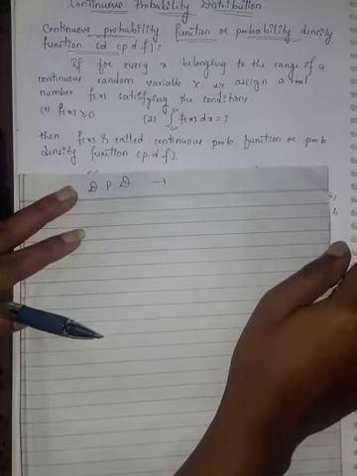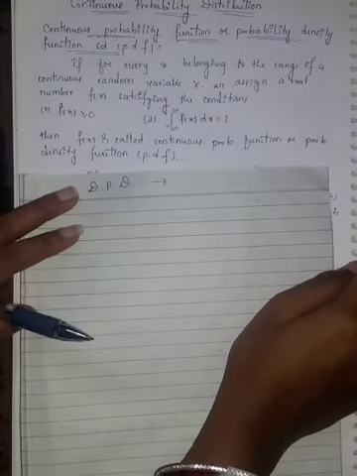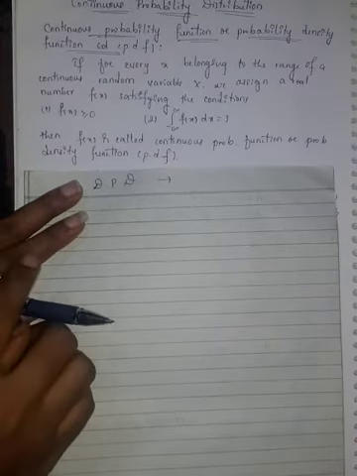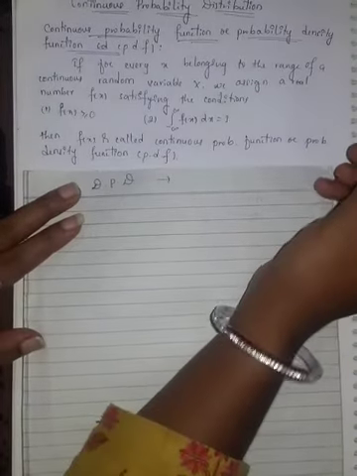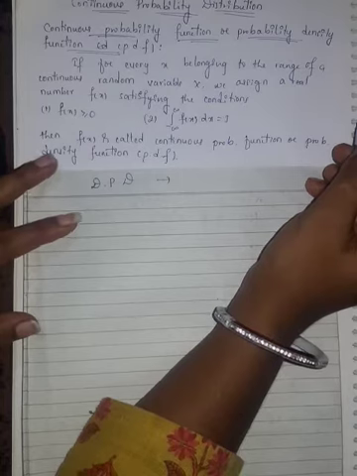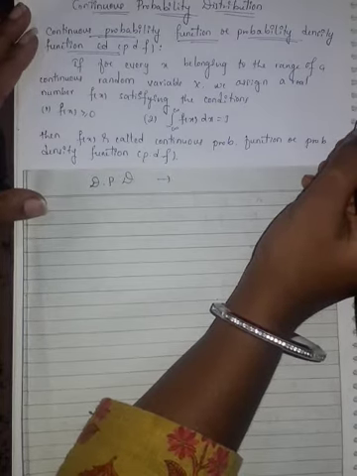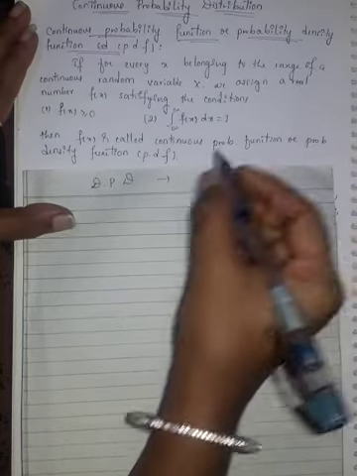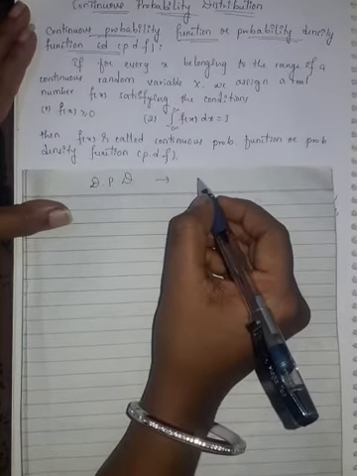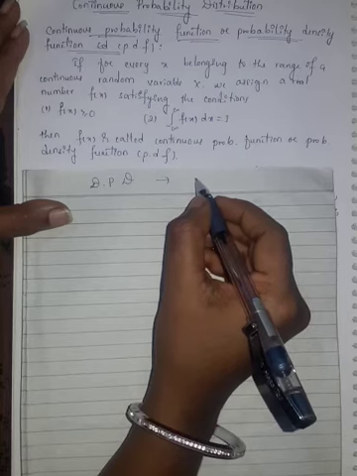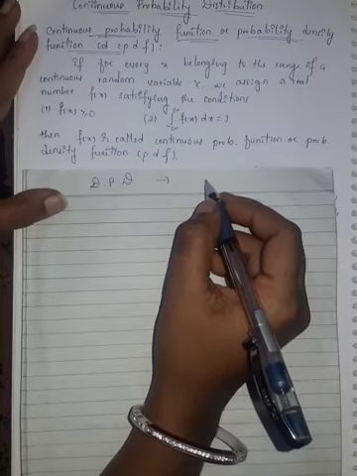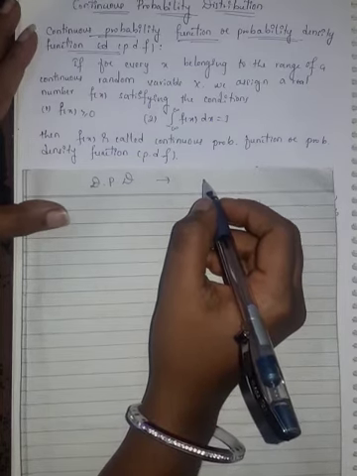So friends, today we will discuss continuous probability distribution. As we have already studied discrete random variable and continuous random variable, we know that discrete is nothing but what, which takes values which are countable, finite or countably infinite values.